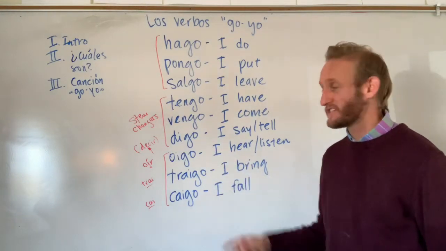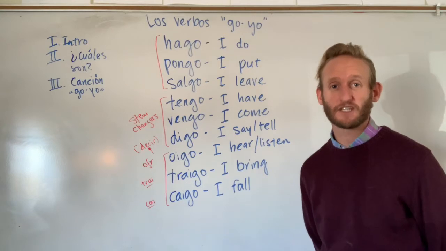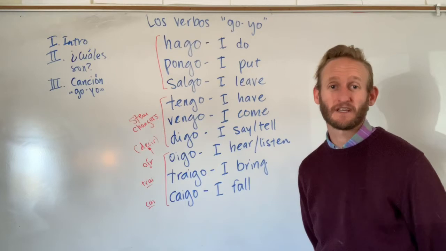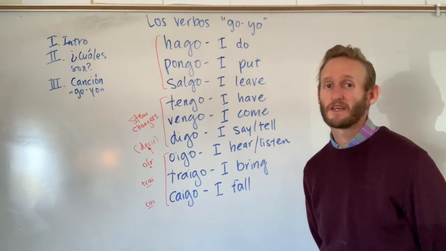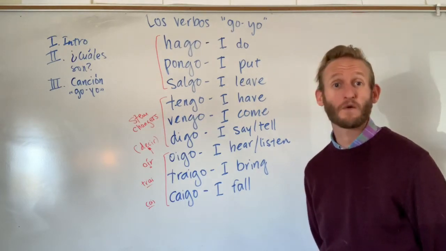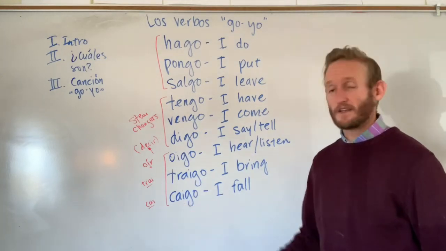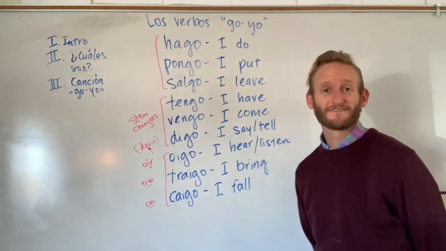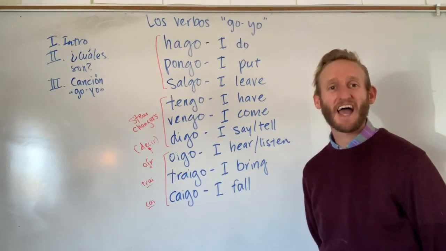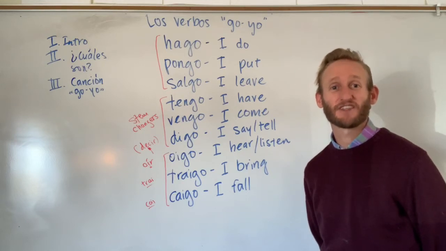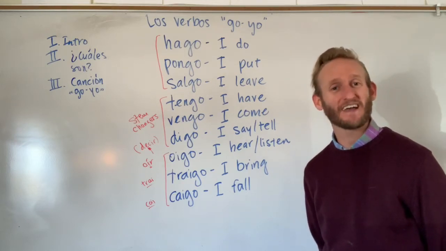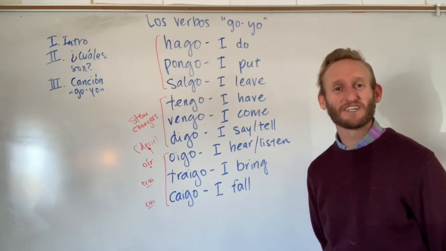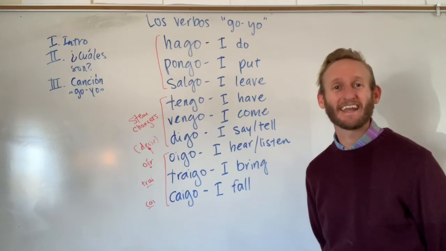However, after these yo forms, we are going to go back to the predictable conjugations, as in oyes, oye, oímos, oís, oyen. Careful, because this one will also require a y. With traer and caer, they're going to be pretty easy conjugations after the yo form. For traer: traes, trae, traemos, traéis, traen, and for caer: caes, cae, caemos, caéis, caen.